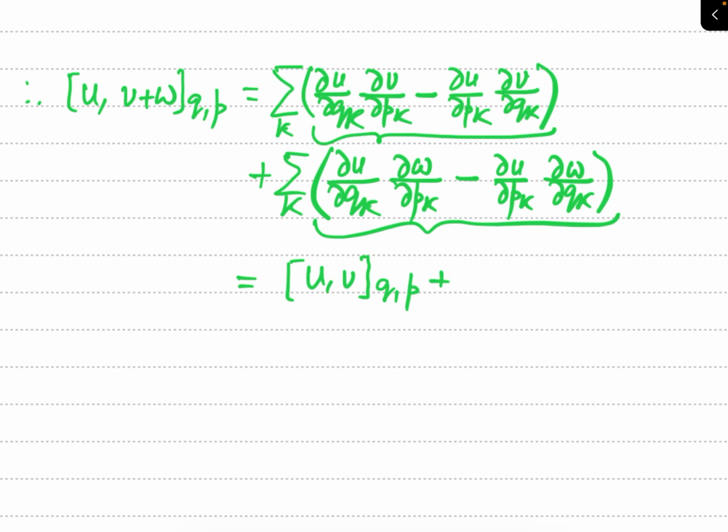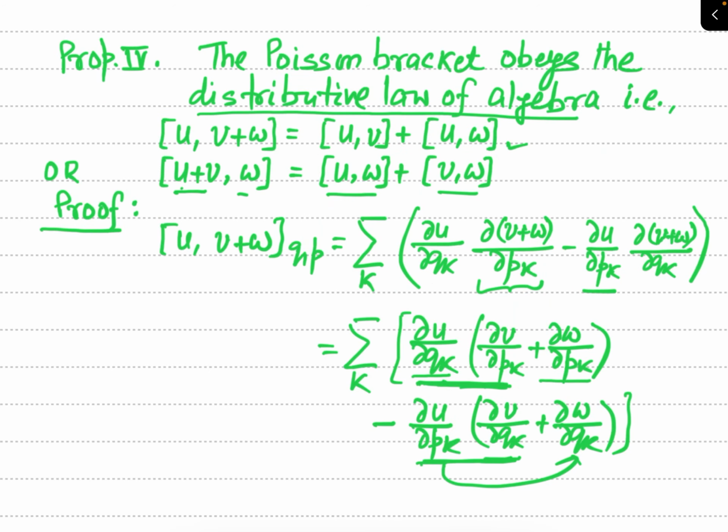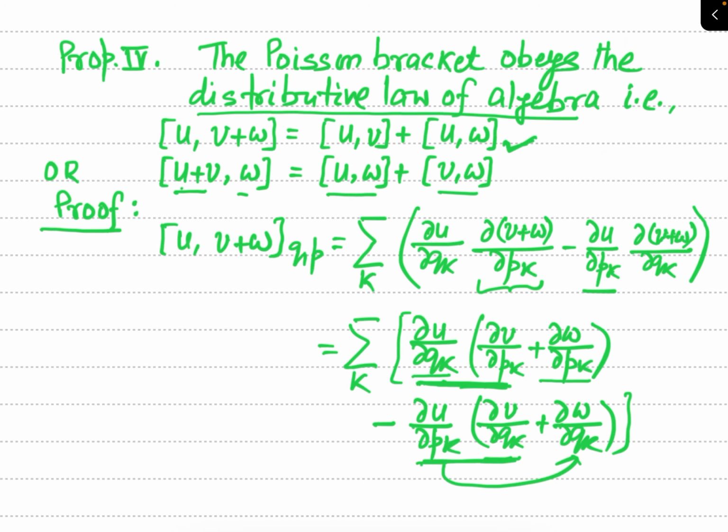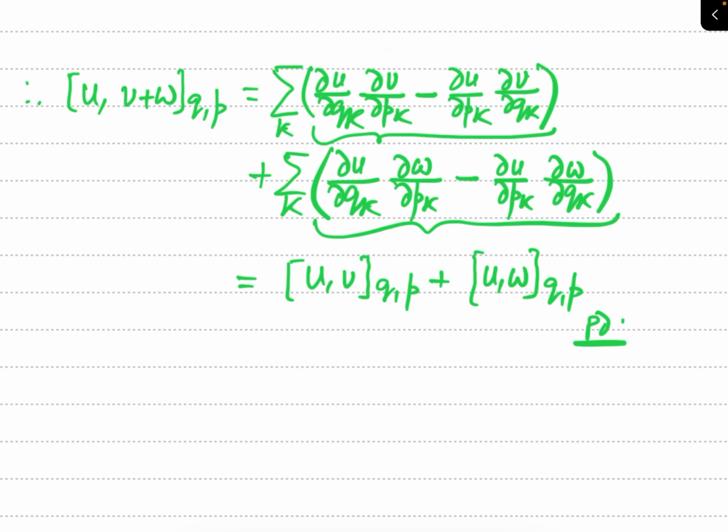This is the Poisson bracket of u and w at the same base, with respect to q and p. Now see this property which I have mentioned here. So you can see that this property has been proved. In a similar manner, you can try to prove the other property which I have mentioned here yourself.